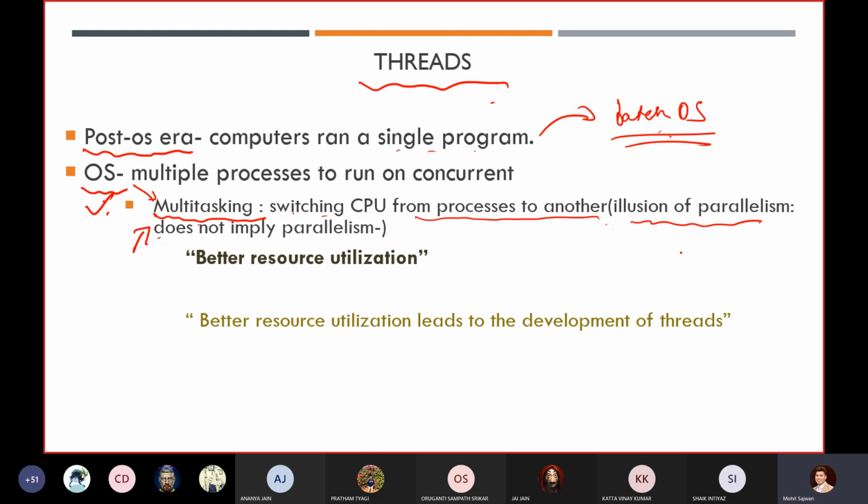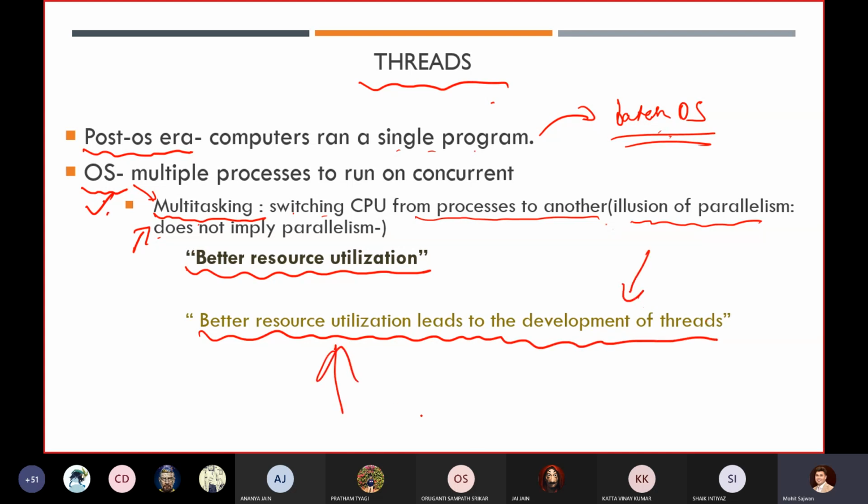Even now there is a lag, but it is in microseconds or milliseconds, so we are not able to tell whether it is a lag or not, but in reality there is somehow a lag. So we want better resource utilization, and better resource utilization leads to the development of threads. We want to utilize our resources. That is why we came up with the concept of thread.